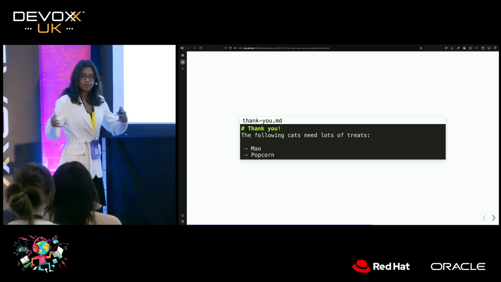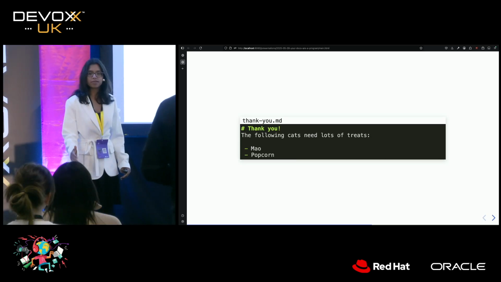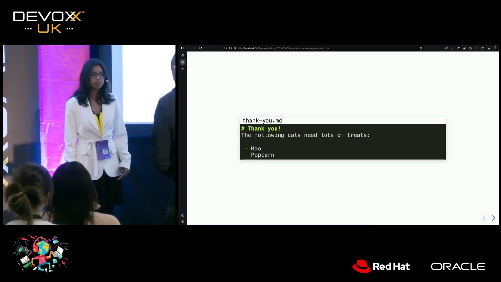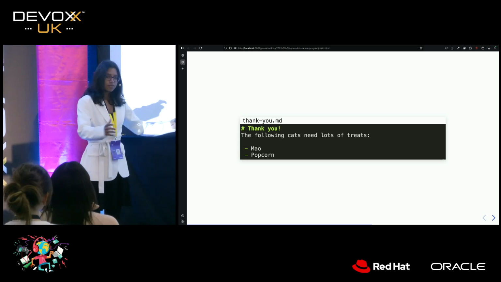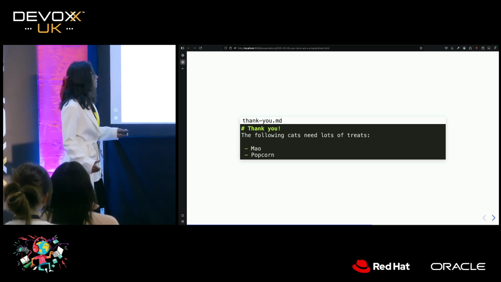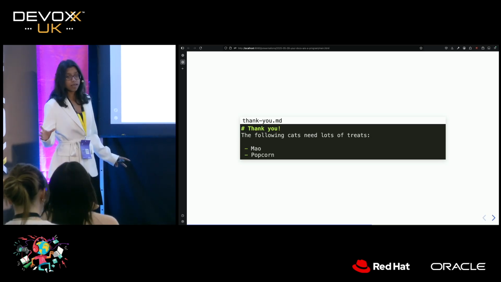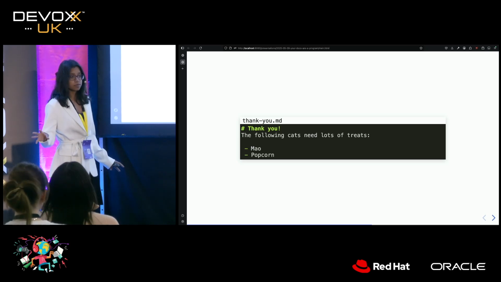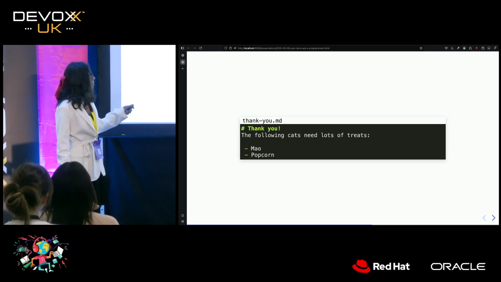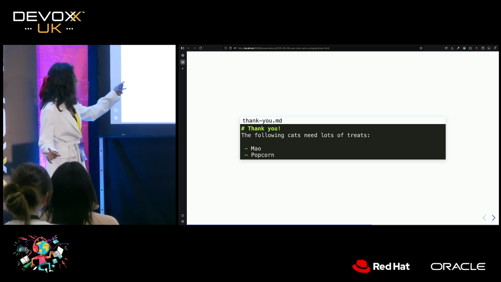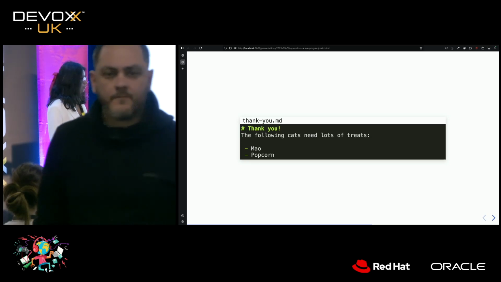So we've seen that our documentation has lots and lots of cat photos in, right? But we can't use cat photos without the consent of the cats, right? And the cats demand to be thanked. So as part of our documentation, we're going to write a thank you page, and it is absolutely vital that every single cat that we have a photo of or reference in our documentation is written in this page. Okay, so we have this list. These are the two cats. The two cats that you've seen so far are Mao and Popcorn. And we need to give them lots of treats.